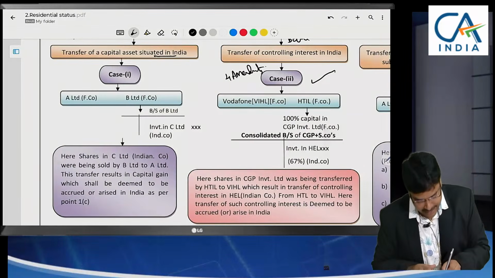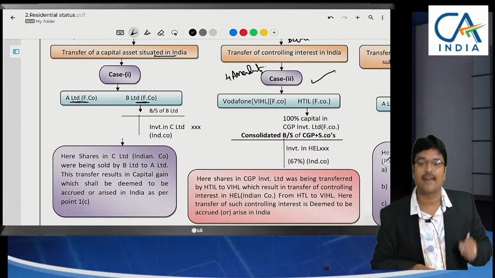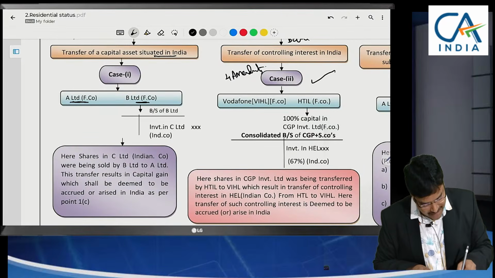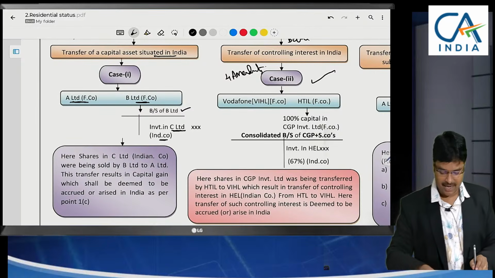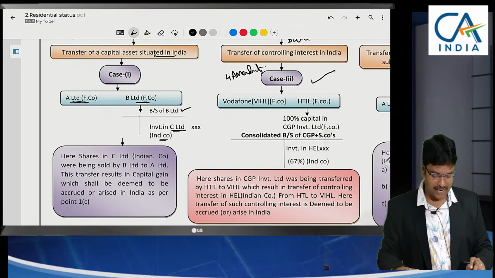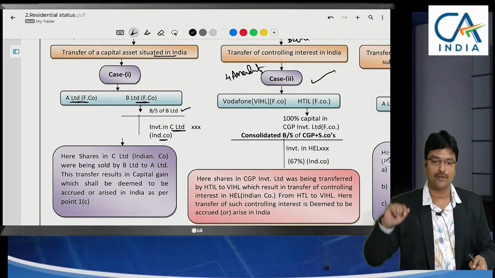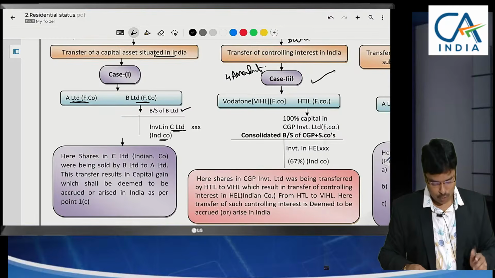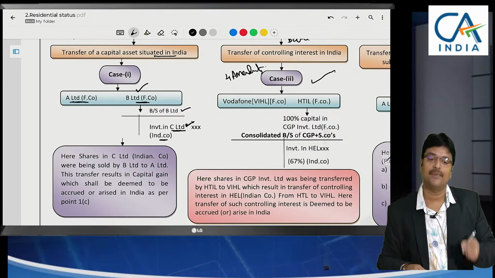Case 1. A Limited is a foreign company. B Limited is also a foreign company. In B Limited's balance sheet, there is investment in C Limited, which is an Indian company. Sir, here, who is holding the shares of the Indian company? A, B, C, 3 companies were there. Who is holding C Limited shares? B Limited is holding C Limited shares.